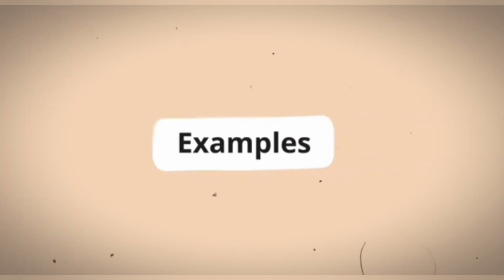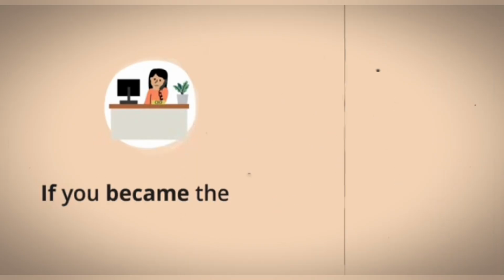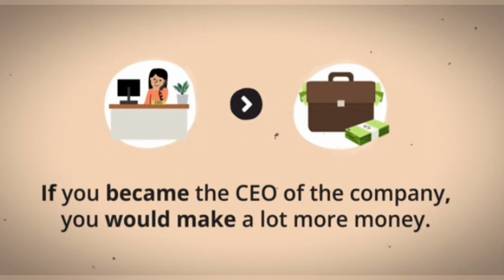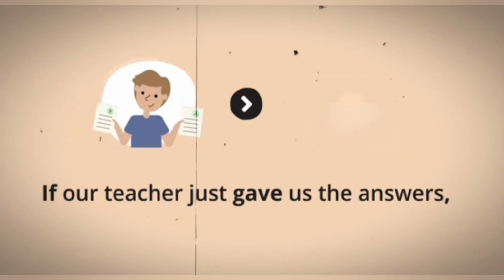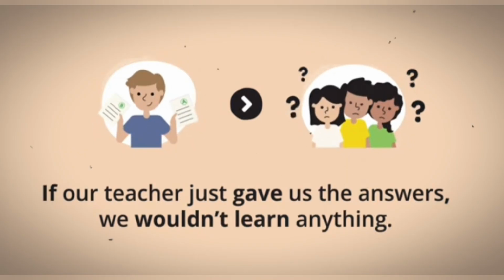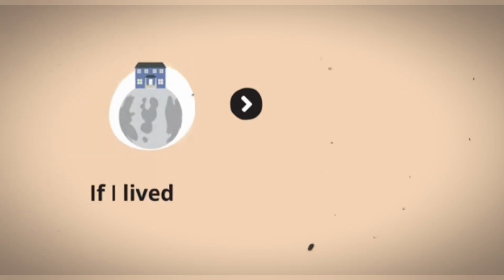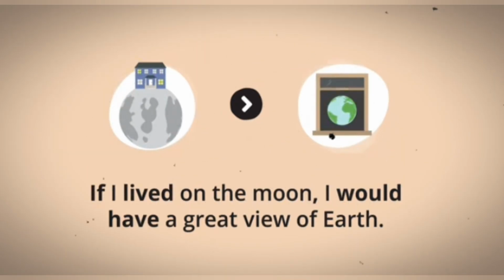Let's look at some more examples of second conditional sentences in English. If you became the CEO of the company, you would make a lot more money. If our teacher just gave us the answers, we wouldn't learn anything. If I lived on the moon, I would have a great view of Earth.